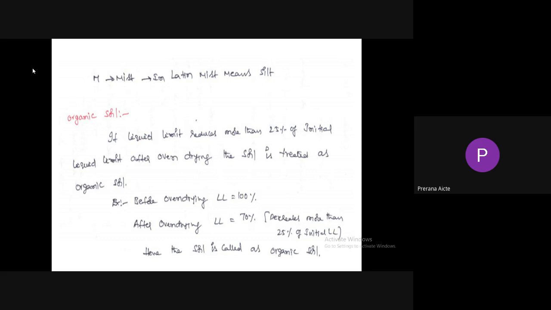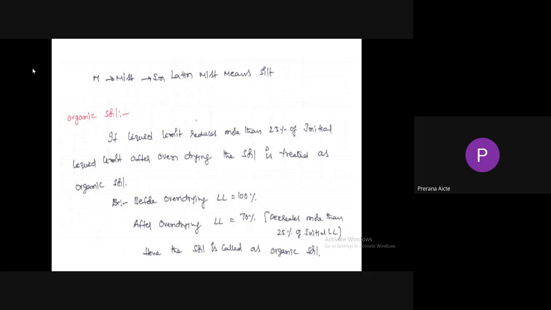Let us imagine it is 100%. Then place the soil in the oven and find out the liquid limit. After oven drying, liquid limit equal to 70%. So it decreases by more than 25% of the initial liquid limit, and the soil is classified as organic soil. If the liquid limit is reduced by 25% or reduced to 70%, then it is called organic soil.